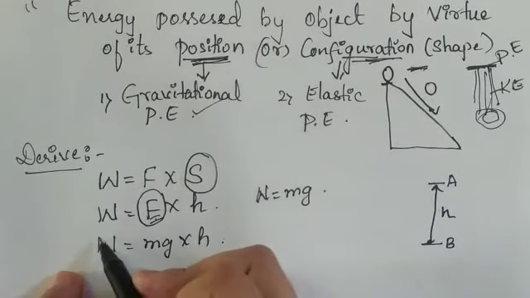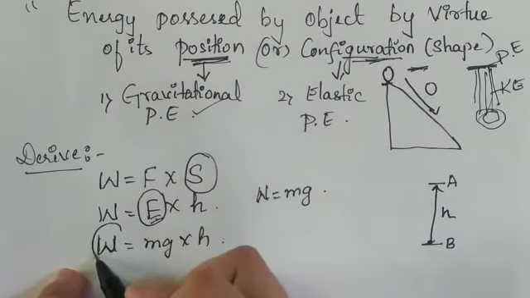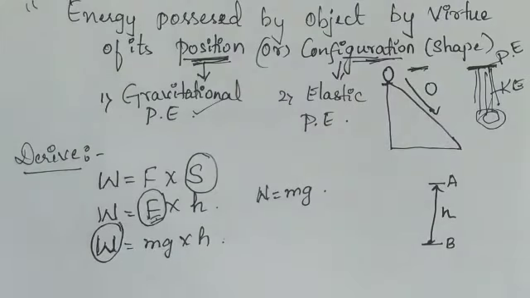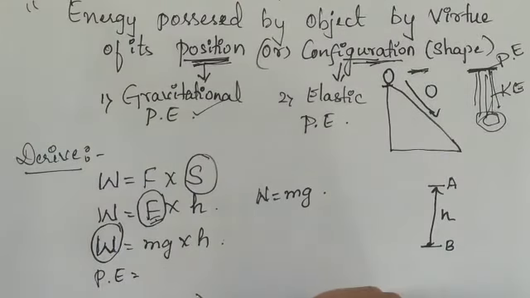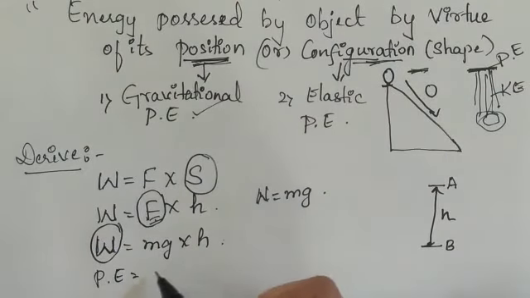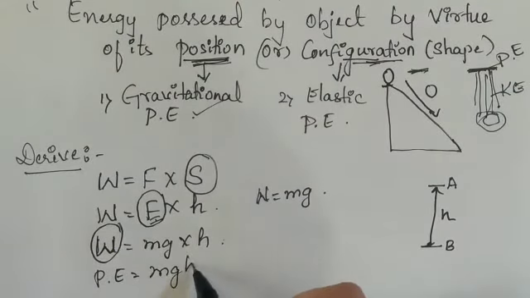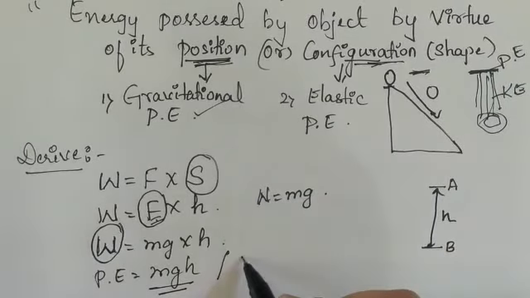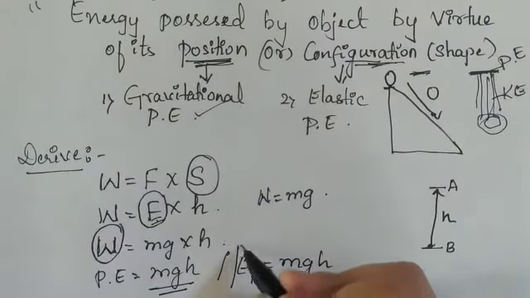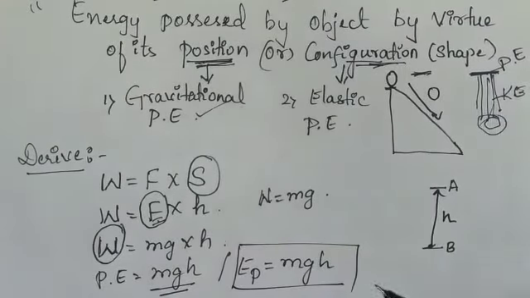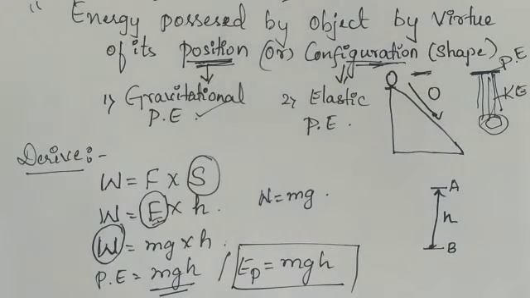Now, the work done is stored as potential energy. So the work done, I can write as P.E., the potential energy, which is equal to mgh. Potential energy is also written as E_P. E_P equals mgh. This is the formula for the potential energy. Now we have derived the formula for the potential energy.